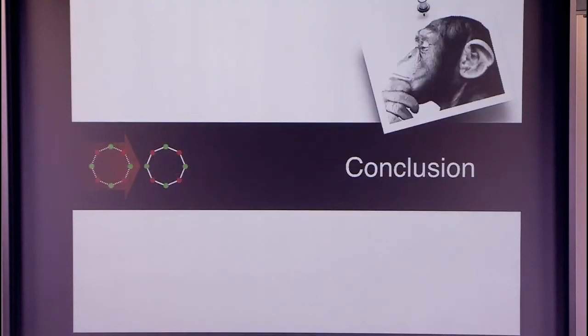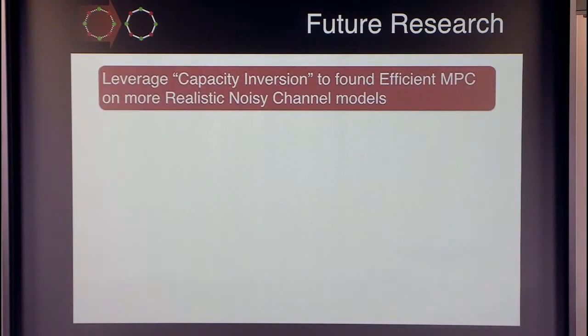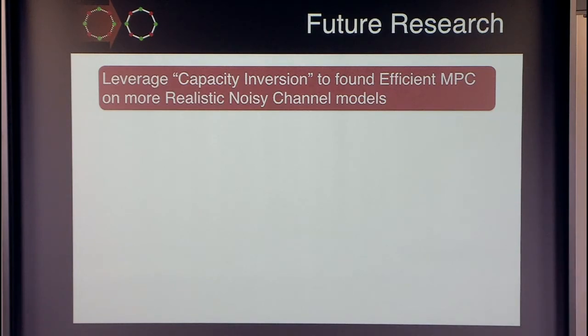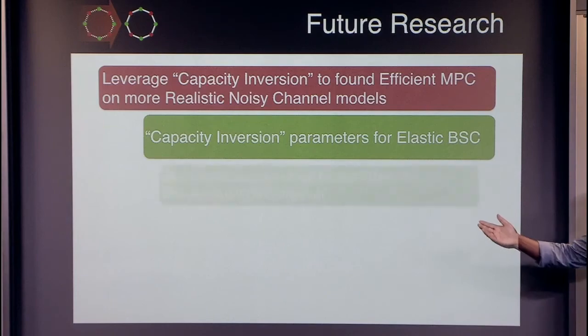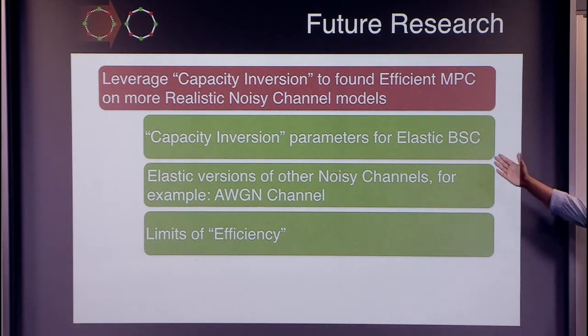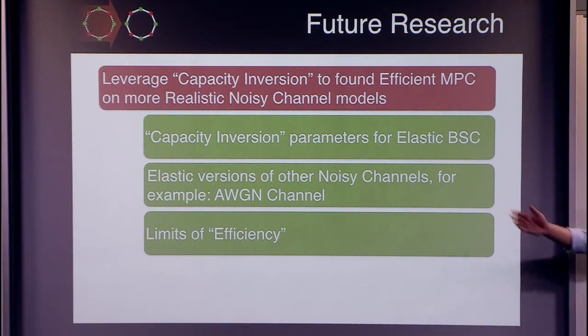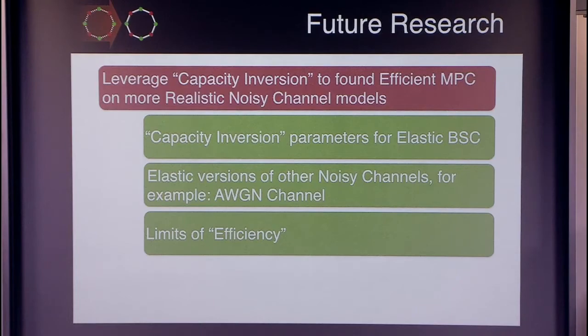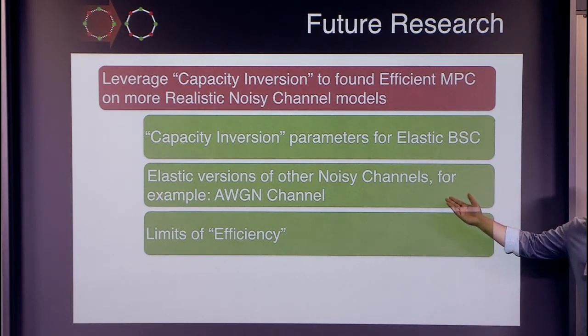To conclude, I just want to say that this notion of capacity inversion is an extremely fundamental property of noisy channels, and I think it can be leveraged in general information theoretic cryptographic protocol design. It's clear actually that there are some very low-hanging fruits as well that we can try to attack. Like we can try to increase the parameter space for what we have done in our work, or we can also try considering other variants of noisy channels like AWGN channels.